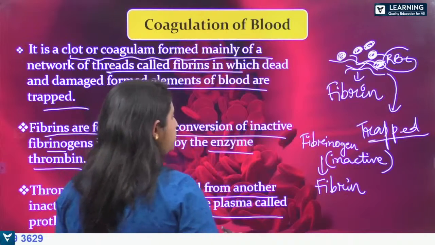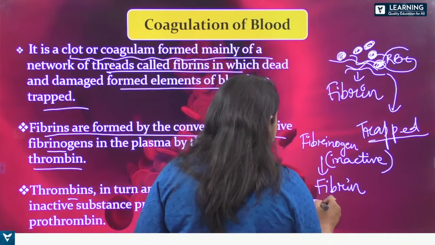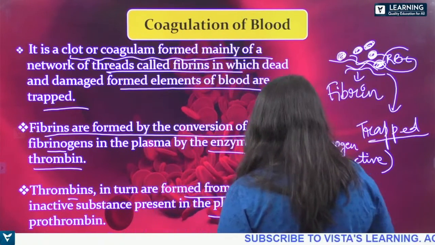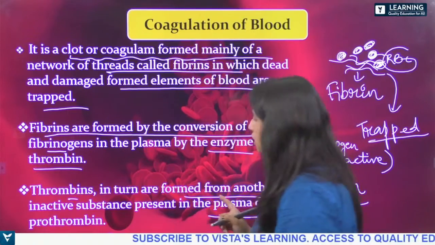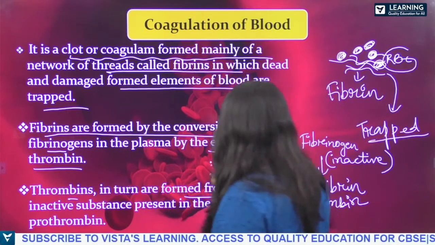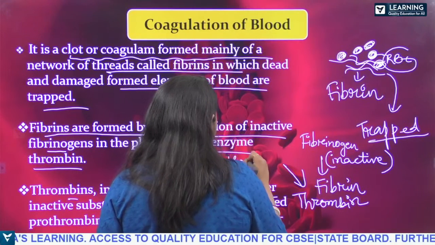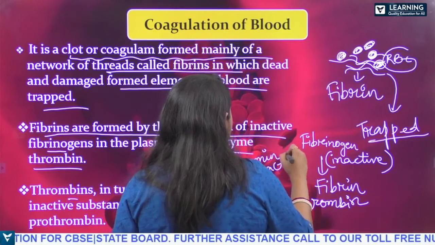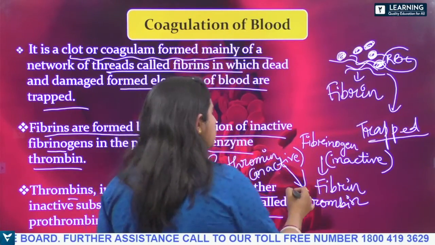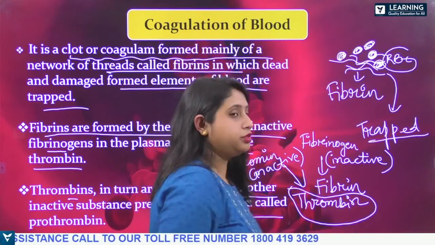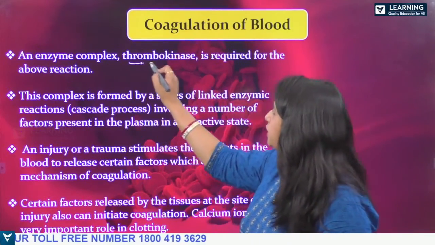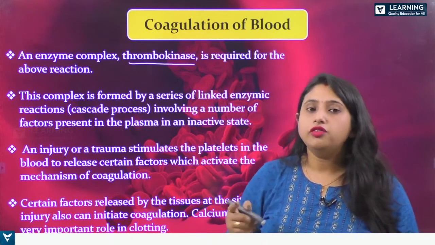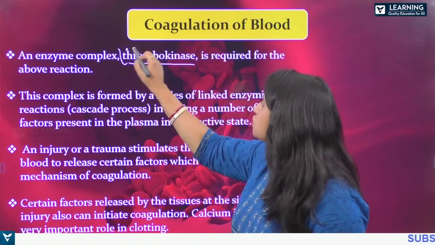So how is thrombin formed? It is formed from prothrombin, which is also in the inactive form. So this is how it is formed. Next, an enzyme complex, thrombokinase, is required for the above reaction. So all this reaction will take place with the help of this enzyme, thrombokinase.